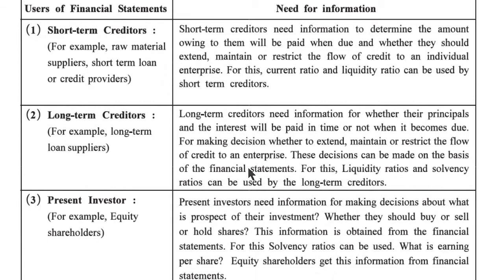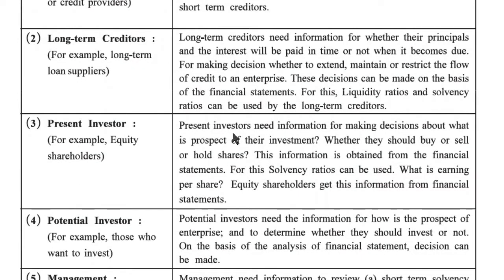Now, second one, long-term creditors. For example, long-term loan suppliers. Long-term creditors need information on whether their principal and the interest will be paid in time when it becomes due, for making decisions whether to extend, maintain or restrict the flow of credit to an enterprise. These decisions can be made on the basis of the financial statements. For this, liquidity ratios and solvency ratios can be used by the long-term creditors.